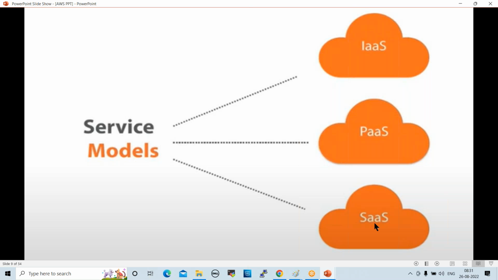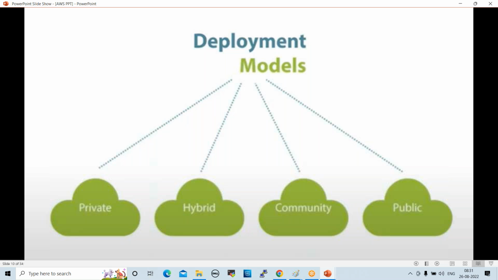Next one, deployment models. These are the 4 deployment models available in cloud: private cloud, hybrid cloud, community cloud, public cloud. What is private cloud? Private cloud is an on-premises cloud, our local server setup.